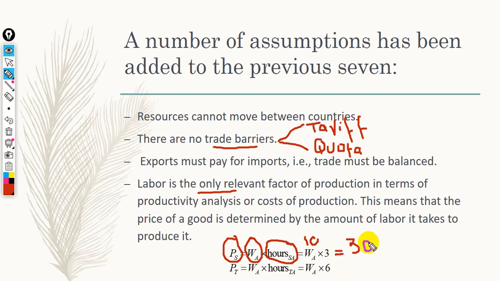The same for textile. Price of textile is calculated as the wage rate in country A multiplied by the number of hours required to produce a single unit of textile in country A. Say, for example, country A takes 6 hours to produce a single unit of textile. As the wage rate is 10, the nominal price of textile in country A will be 60.